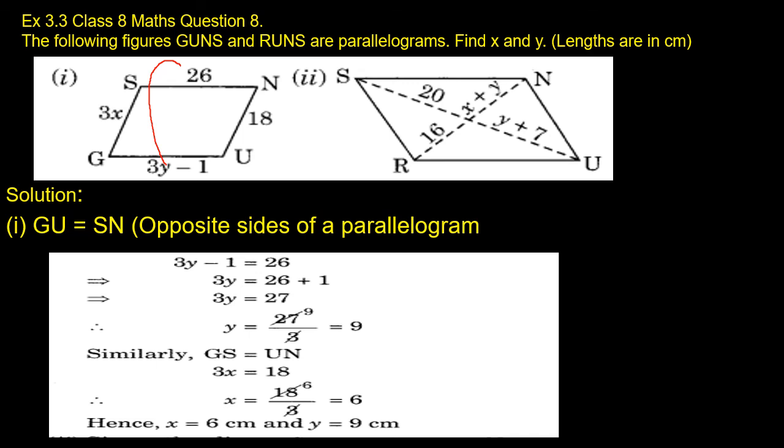Similarly, GS equals UN. GS means 3x is equal to 18. So 3x equals 18. x is equal to 18 by 3. Three sixes are 18. So the x value is 6. The x value is 6 centimeters and the y value is 9 centimeters. Children, I hope you understood this problem. Here the property we used is that opposite sides of a parallelogram are equal to one another. Children, let us move on to the second sub question of the 8th main question.